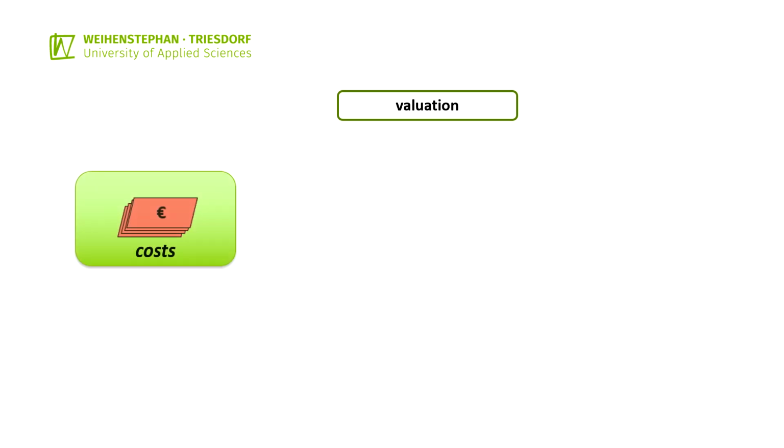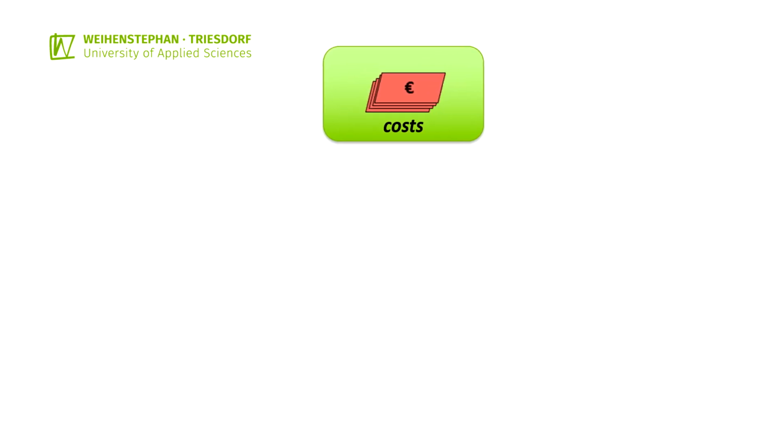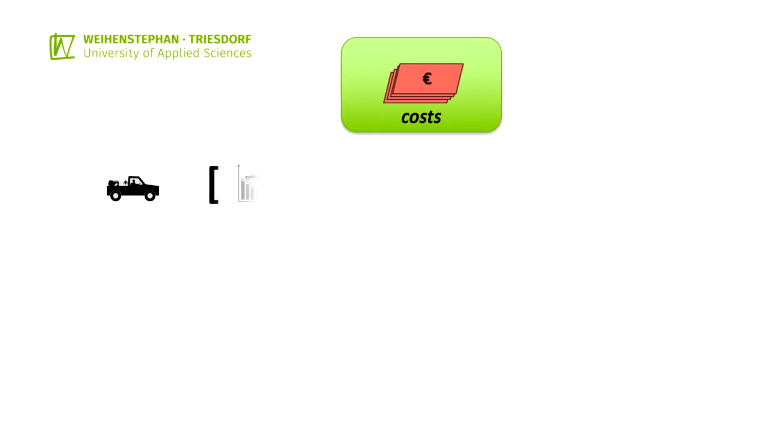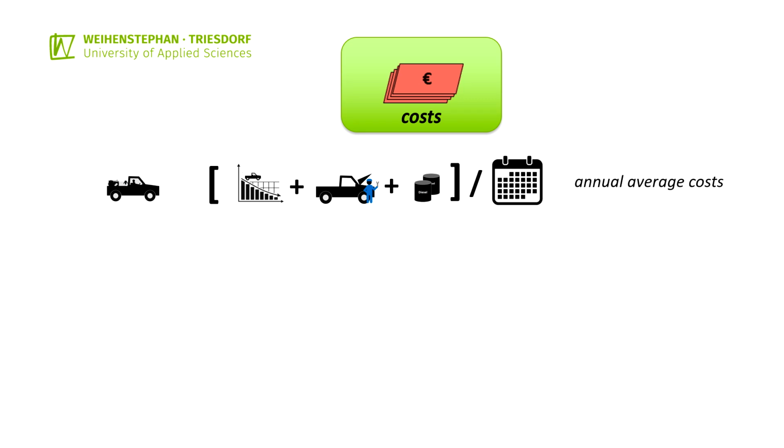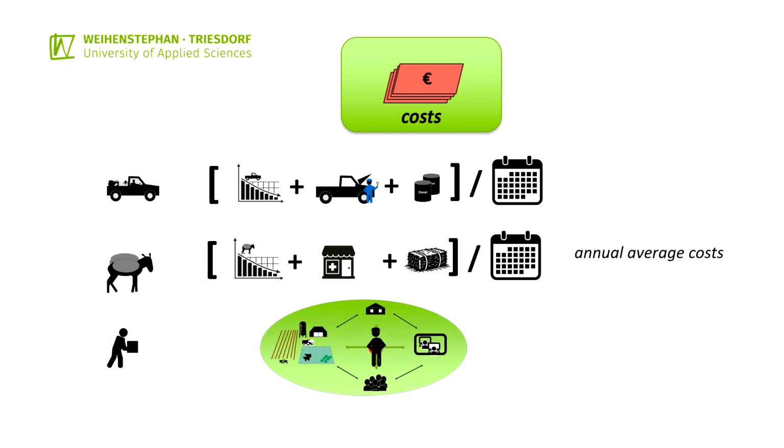The value of transport capacities arises from their costs, their revenues, and the benefit for the farming system. The average costs determine the costs of mechanized transport capacities. The same applies to transport using animals. The costs of manual transport by labor capacities of the farming system result from their opportunity costs. This requires the determination of the value of alternative uses of the necessary working time.